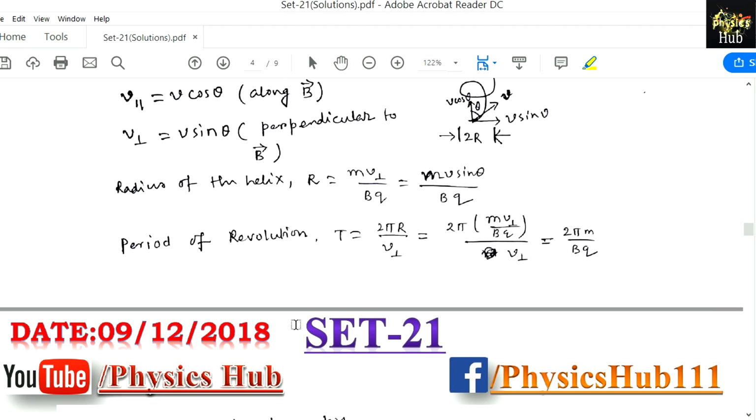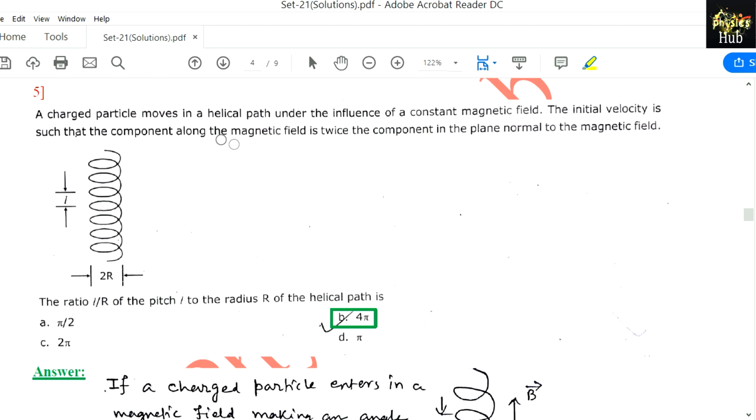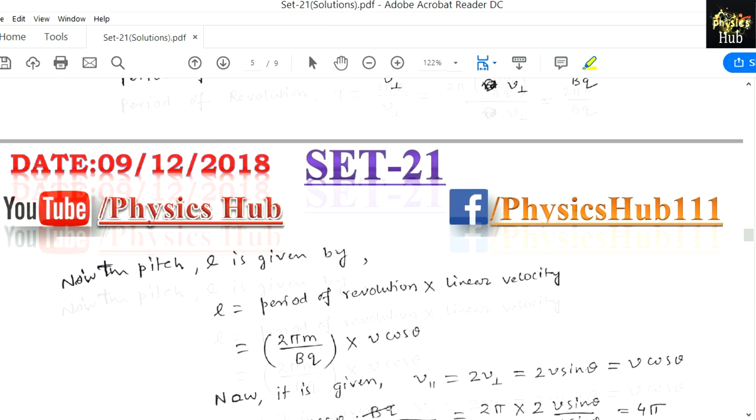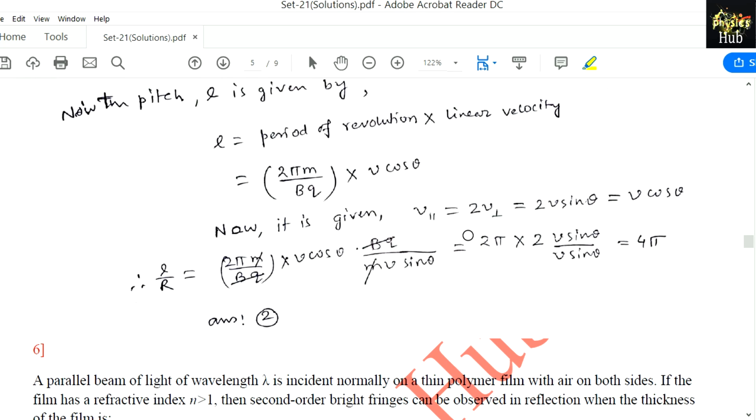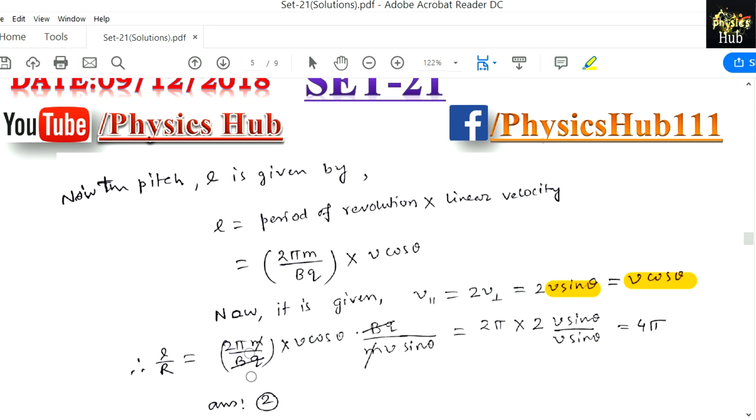Now the condition we are given is that the component along the magnetic field is twice the component in the plane normal to the magnetic field. So v cos theta, v parallel, meaning the component along the magnetic field, is 2 times the component perpendicular to the magnetic field. So v cos theta equals 2 v sin theta, because v parallel equals v cos theta. Now L by R, meaning pitch by radius, equals 2 pi m by Bq into v cos theta, this is the value of L, and 1 by R means Bq by m v sin theta. So as you can see, it is producing 2 pi into v cos theta by v sin theta.